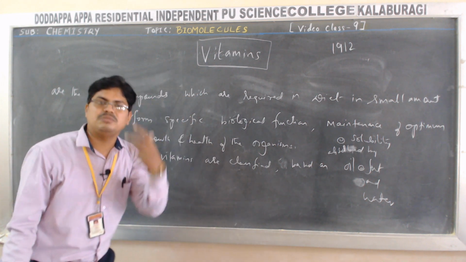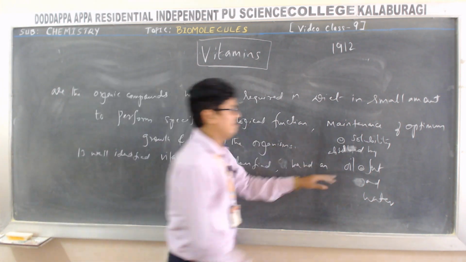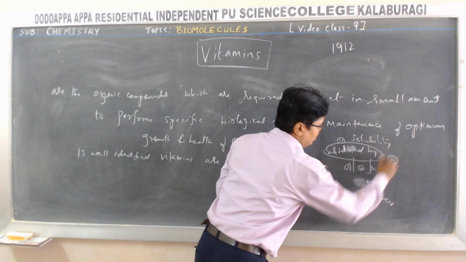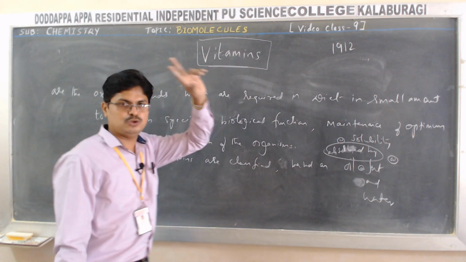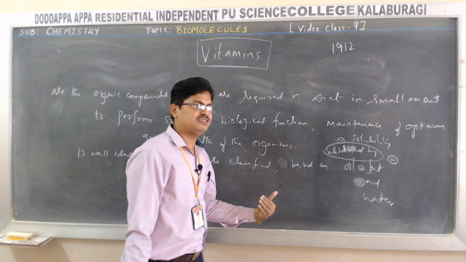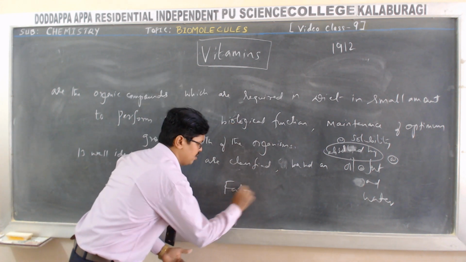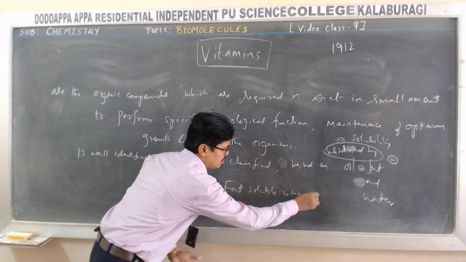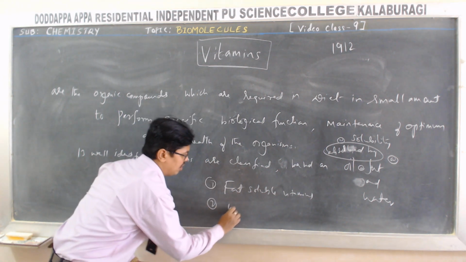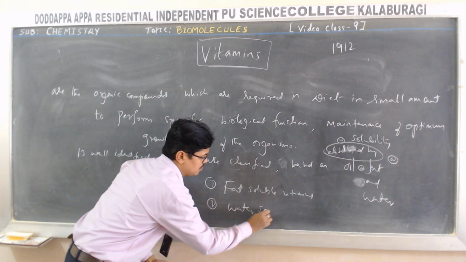Based on the solubility of these vitamins in oil or fat, or in water, they are classified into two broad types. One is fat soluble vitamins, and another one is water soluble vitamins.